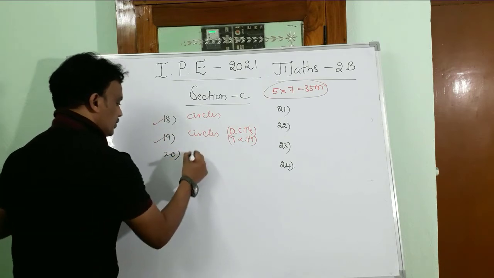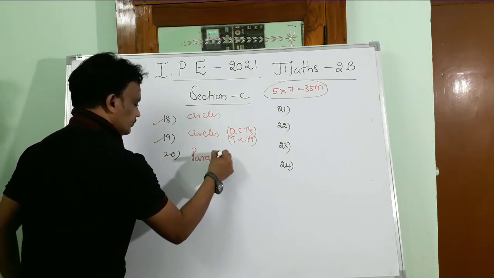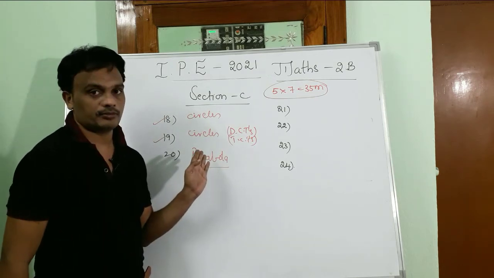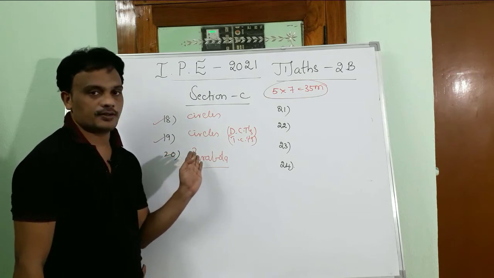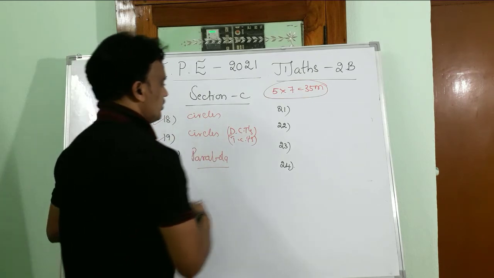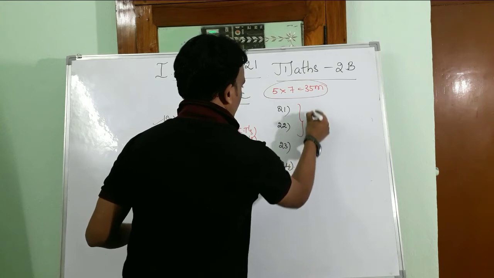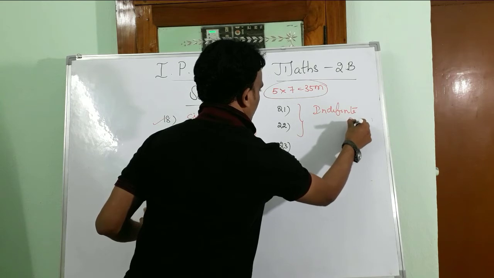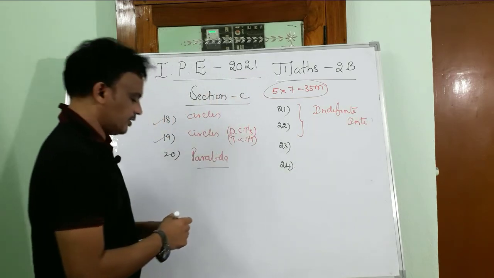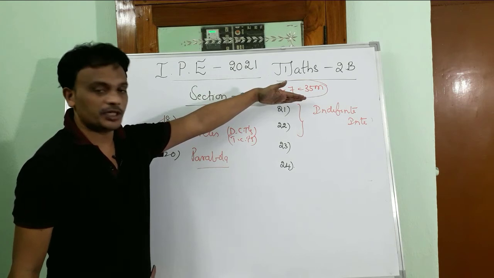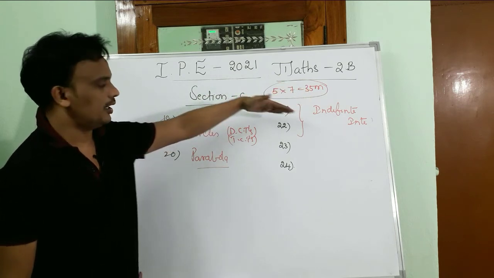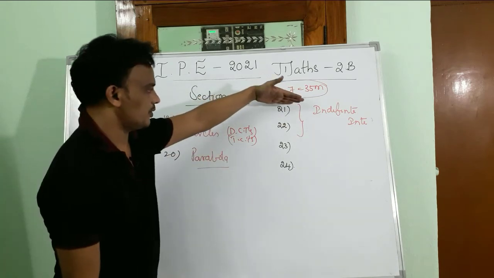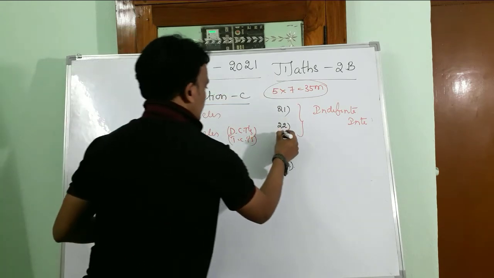Okay, and the 20th question is from the parabola. Any question they may give on the standard form of the parabola, some 7 marks questions. And from 21 and 22, indefinite integration. Some methods are there, and of those methods we may get this question. According to some particular rule, we are going to solve it. The 21st question, and particularly the 22nd question.